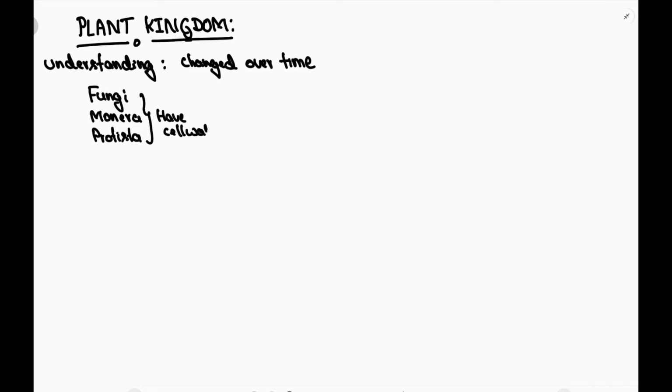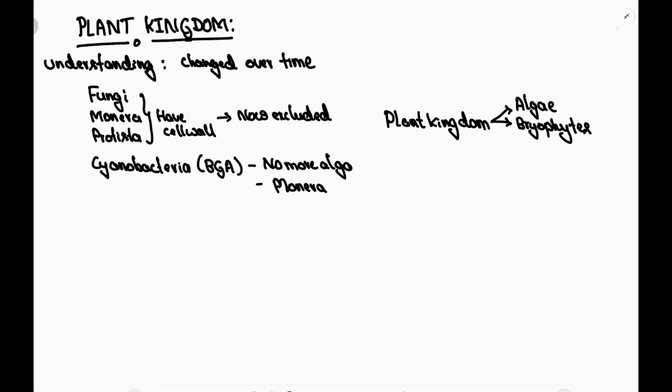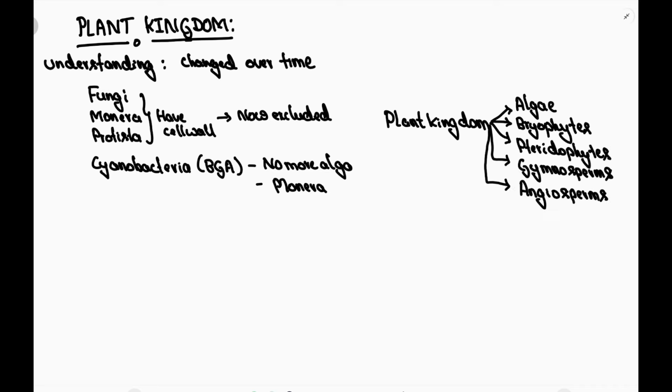To take a few examples, in earlier systems of classification, fungi and members of Monera and Protista, since they have a cell wall, were placed under plant kingdom, but they are now excluded as separate kingdoms. Similarly, cyanobacteria, also called blue-green algae, are no more algae now; they belong to kingdom Monera. After these many changes, plant kingdom itself has been divided into 5 divisions: algae, bryophytes, pteridophytes, gymnosperms and angiosperms.